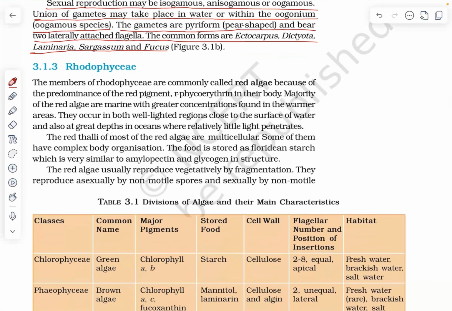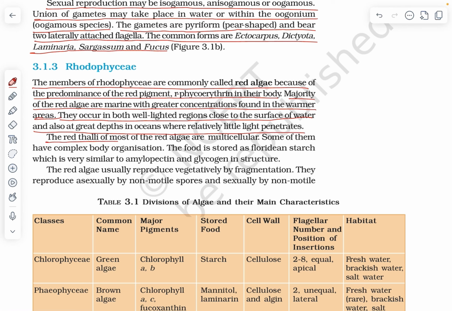3.1.3 Rhodophyceae. The members of Rhodophyceae are commonly called red algae because of the predominance of the red pigment r-phycoerythrin in their body. The majority of the red algae are marine, with great concentration found in the warmer areas. They occur in both well-lighted regions close to the surface of the water and also at great depths in the ocean where relatively little light penetrates.